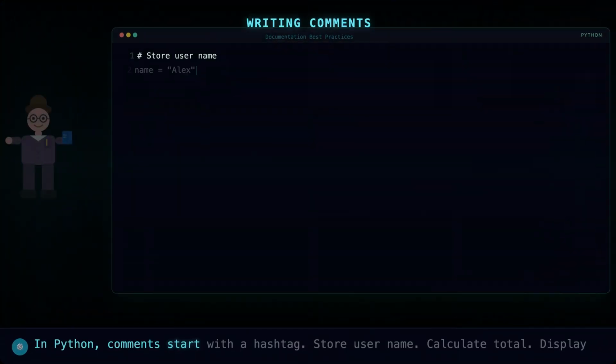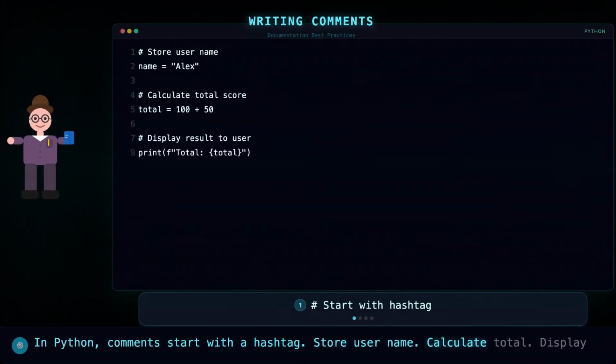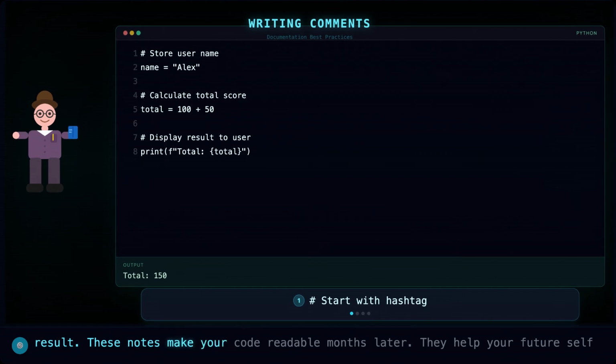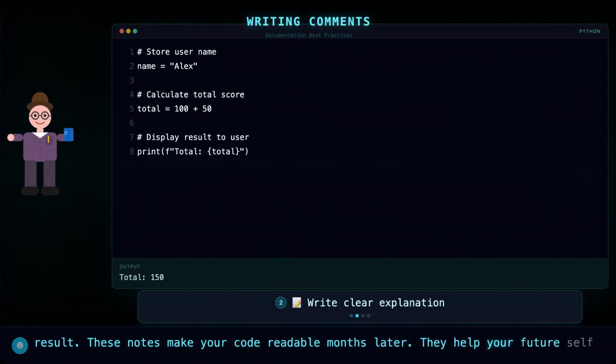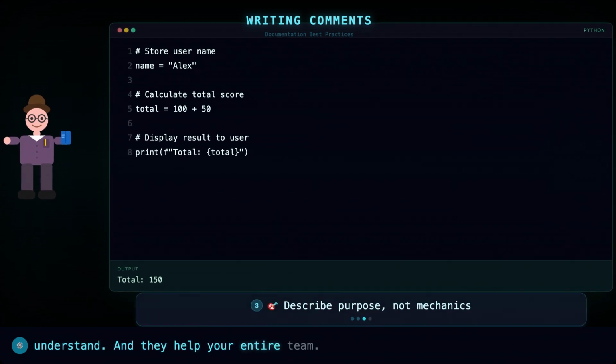In Python, comments start with a hashtag. Store username. Calculate total. Display result. These notes make your code readable months later. They help your future self understand. And they help your entire team.